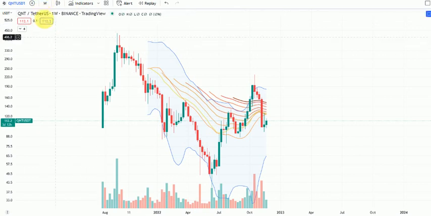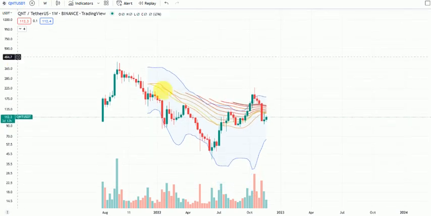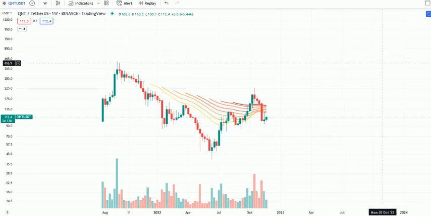Today we would be looking at one of our favorite coins, which is Quant, QNT. We are on the weekly time frame. Binance is our data source, and we love to look at the weekly time frame. We love to begin our analysis from the weekly time frame because we believe that the higher the time frames, the easier it is to be correct.